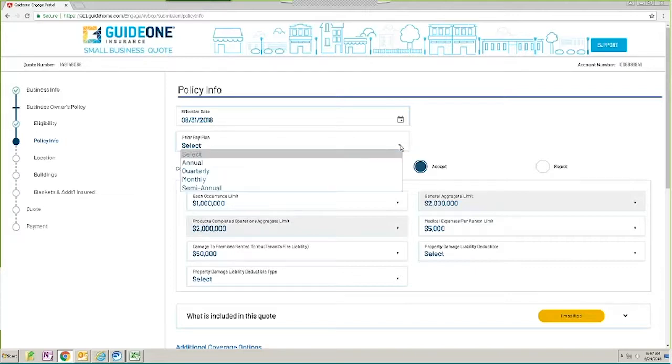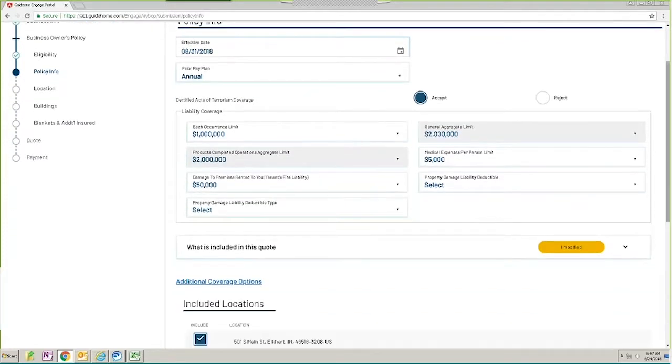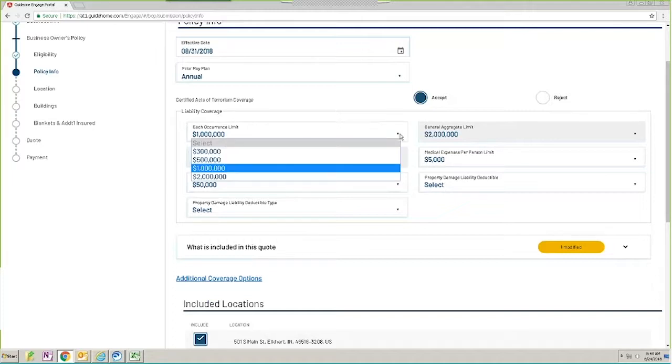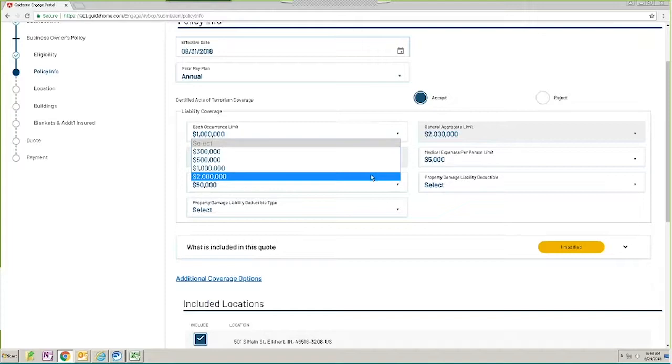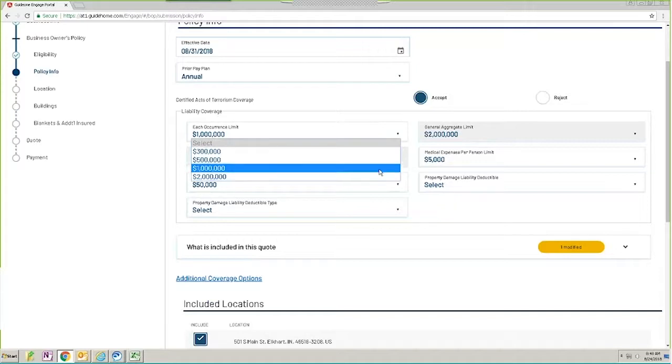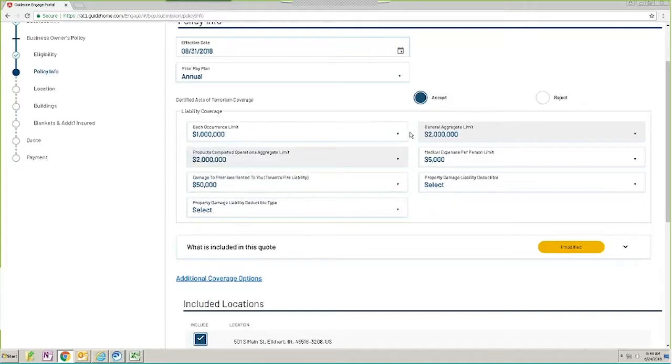So this is the policy information page. We need you to put in your prior pay plan, and then in the middle section, you see commonly edited coverages. The reason we have these in this section is because these are things that we find agents typically want to be able to change. We are defaulting to some answers, but you can see there is a drop down beside each one. You can click on that and change the limit to whatever you need for this particular risk, and it will adjust it on the back end. But we're going to leave it with our defaults. And again, you can do this for any commonly edited coverages.